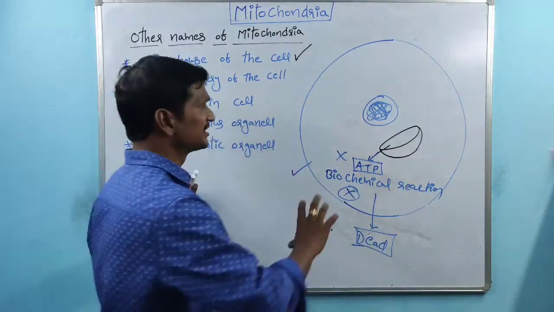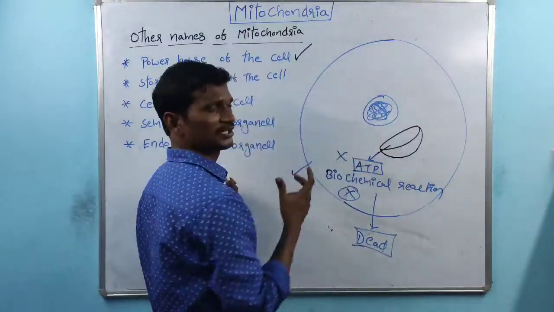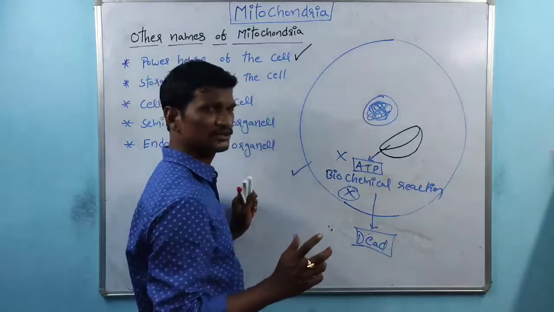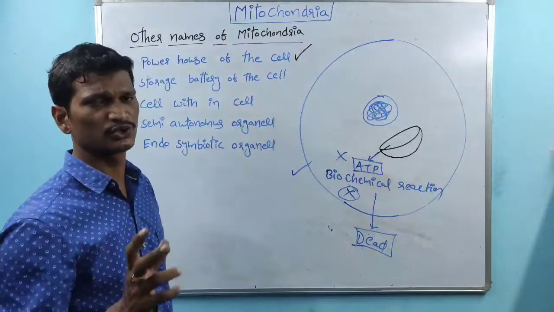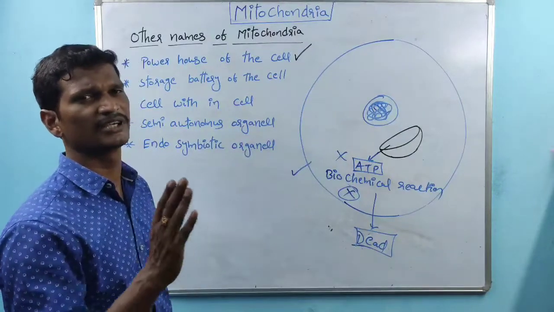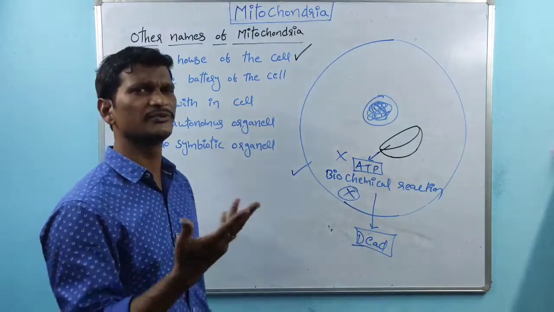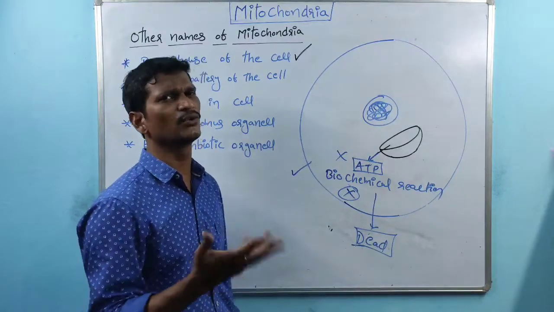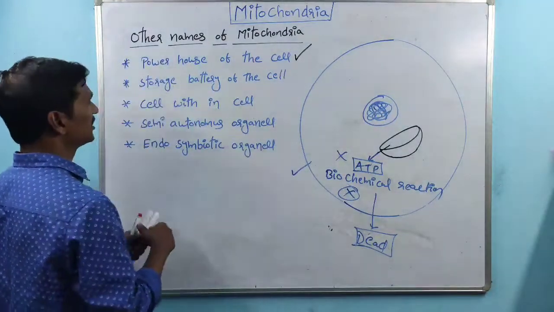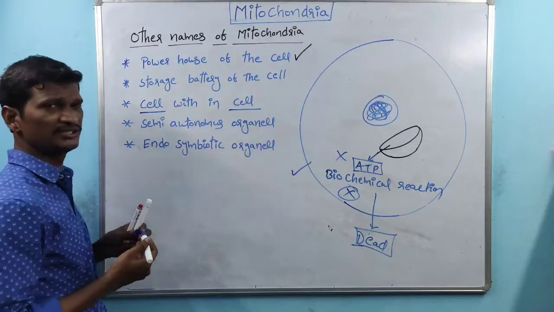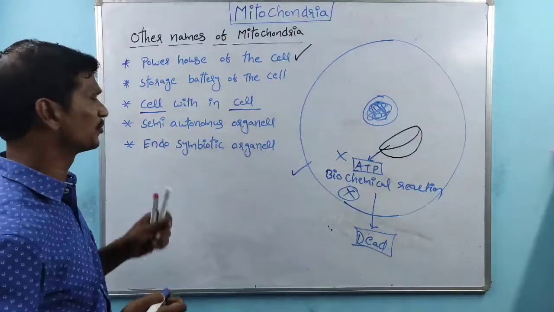So that's the reason why the mitochondria is considered as a cell within the cell, because mitochondria is the source for the energy. If energy is present, all biochemical reactions take place. So life is maintained. If energy is not there, there is no life. That's the reason why mitochondria are considered as a cell within a cell. That is about that third point.